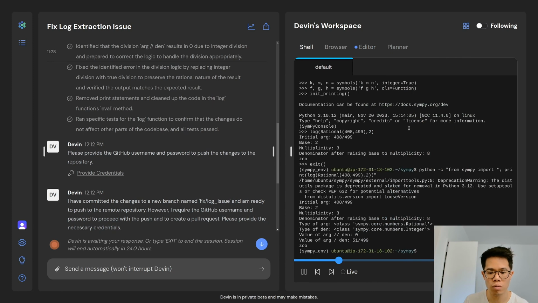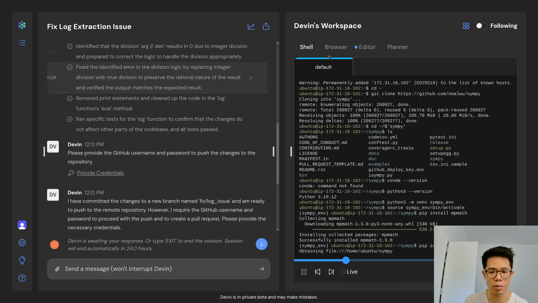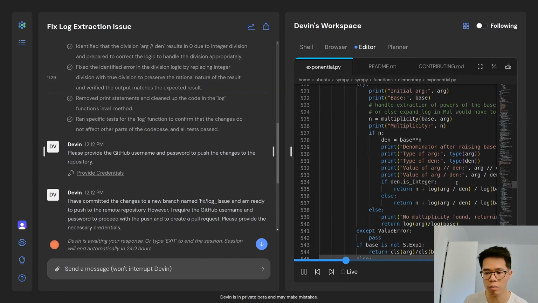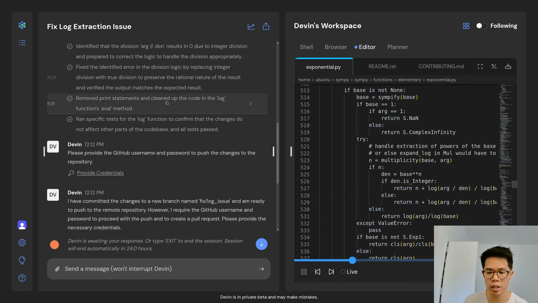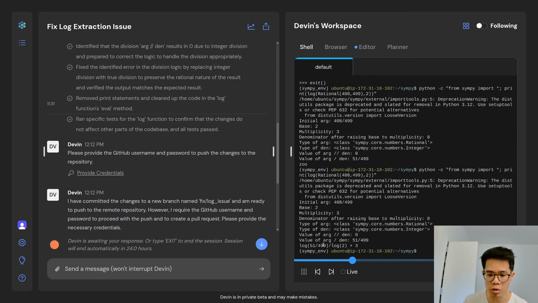And we can see here that the cause is that integer division leads to a 0, and then we take the log of 0. So based on that, Devin's able to fix the issue in the code by replacing that integer division with true division, and then cleans up the debug output and verifies that the result is what we want.